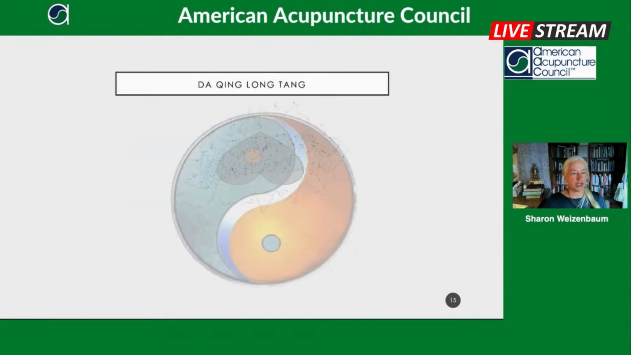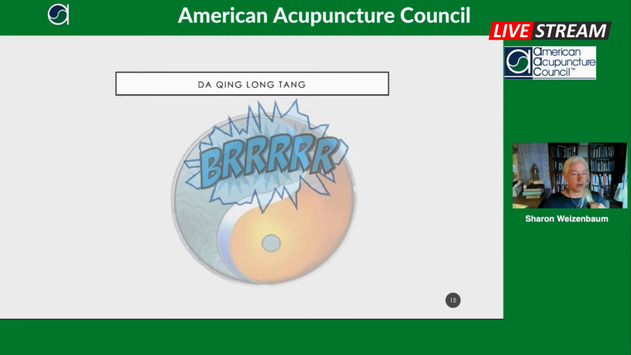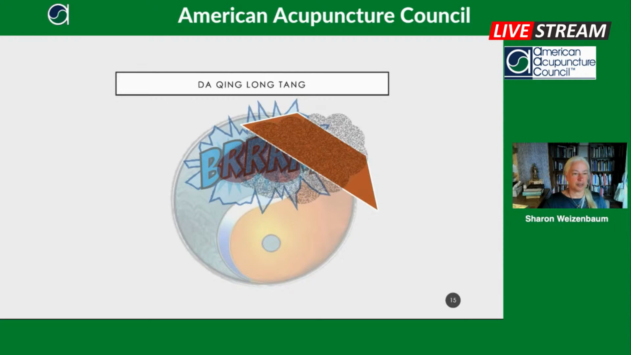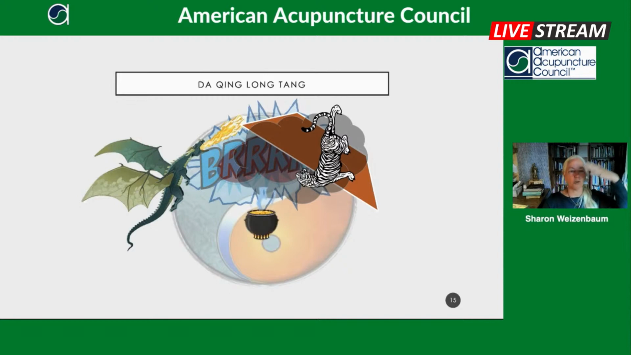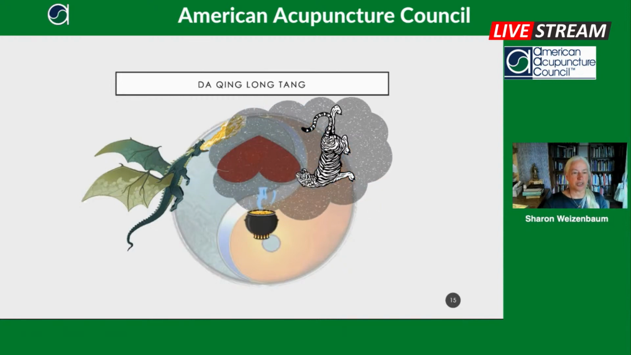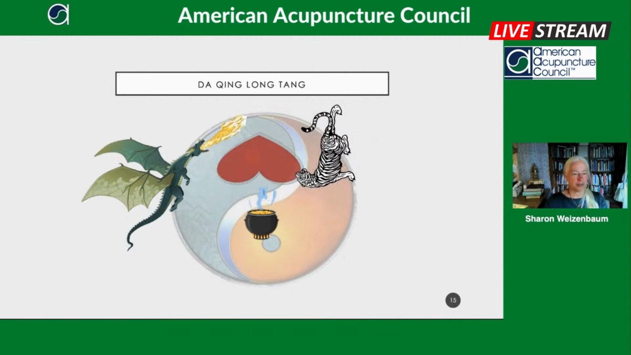So Daqing Long Tang, we have it's very cold with some heat starting to develop. And we give the blue-green dragon, which is Mahuang and Guizhi, and we give the white tiger, and we melt the cold and also clear the heat while replenishing the fluids and the warmth from the middle.